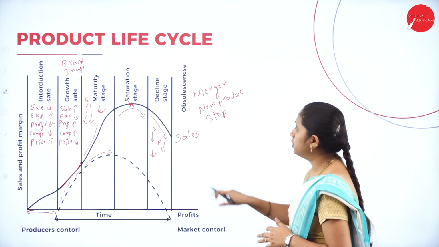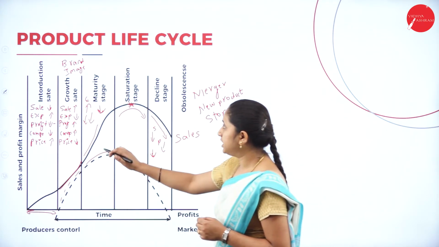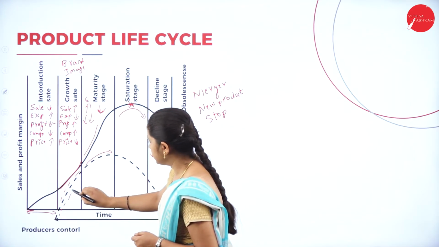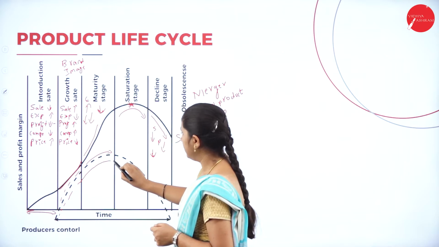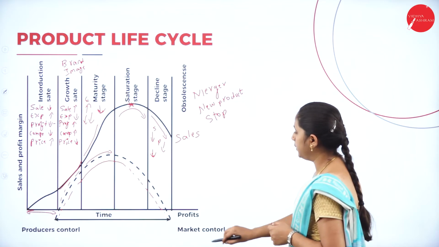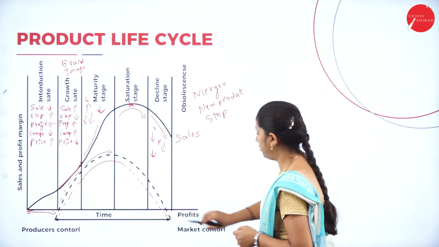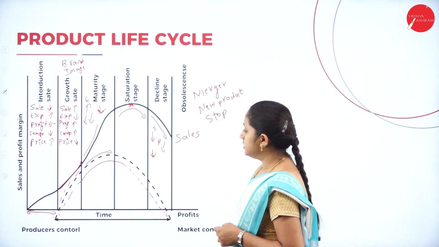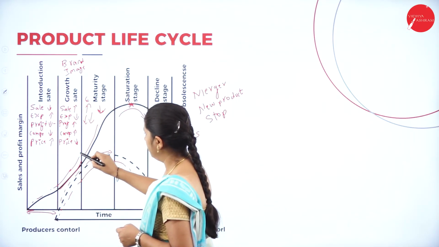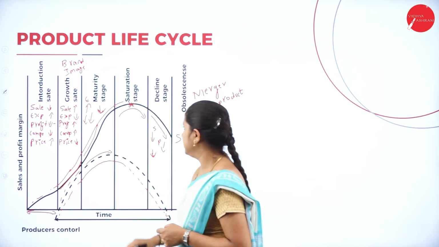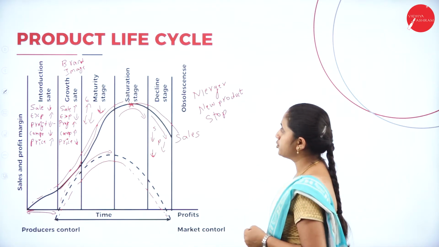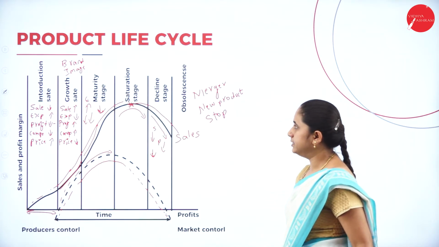So this is all about the product life cycle. From the introduction stage, the profit is low. Then it starts increasing. Then it starts decreasing. In the last stage, the profits are negative. Sales also, from the introduction stage, keep increasing, then reach a peak level, then start decreasing. So this is all about the product life cycle.